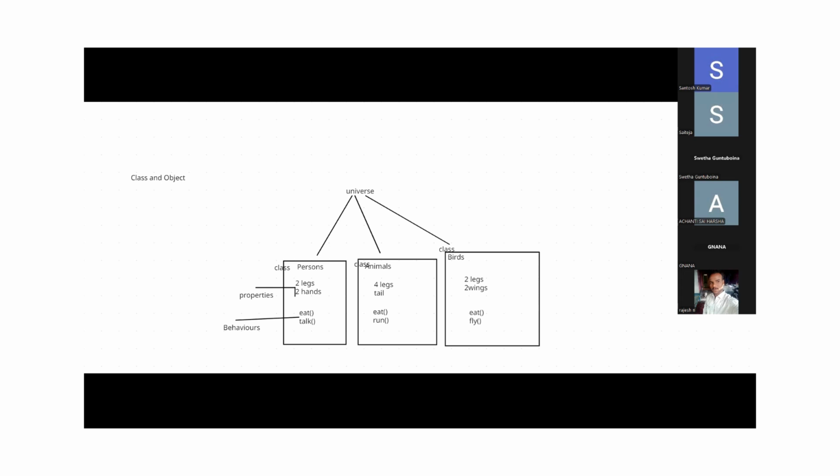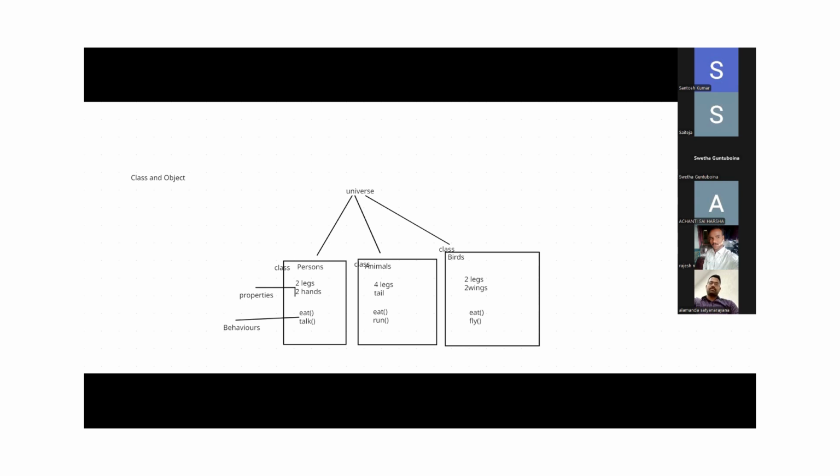Okay. And the next definition. Class is just virtual. We cannot touch it, we cannot feel it, right? Class is virtual, guys. Second one: class is virtual. Here object is what? Real. Object is real. Understand?